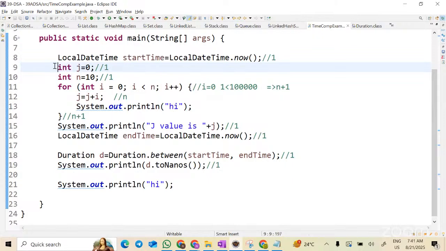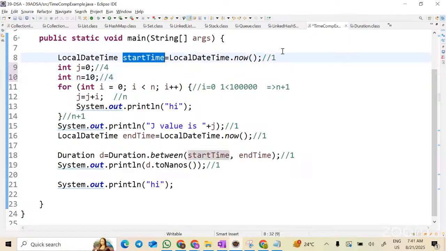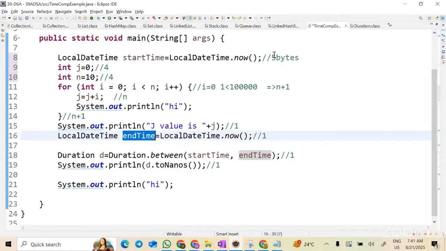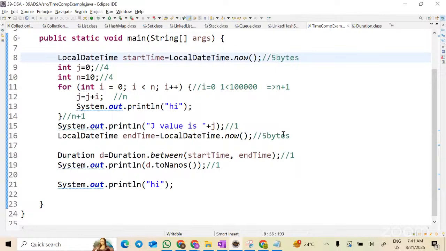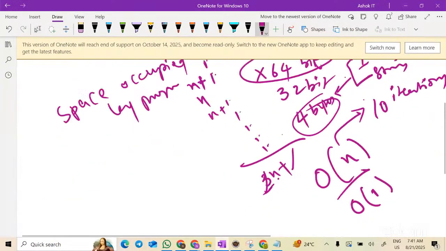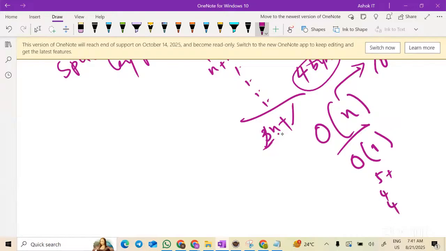So now, what is the time taken by the program? For example, let's take this is 4 bytes. This is 4 bytes. Okay. Now, am I creating any other? Now, this local date time, let us take it takes some 5 bytes. And this end date time will also take 5 bytes. Now if you look at the space occupied by the program, it is 5 plus 4 plus 4 plus 5, which is nothing but 18 bytes of memory, correct?